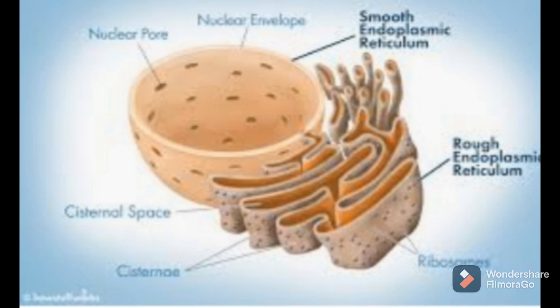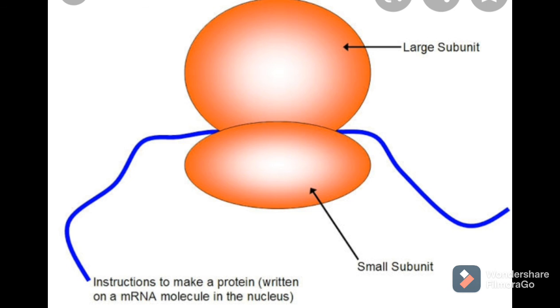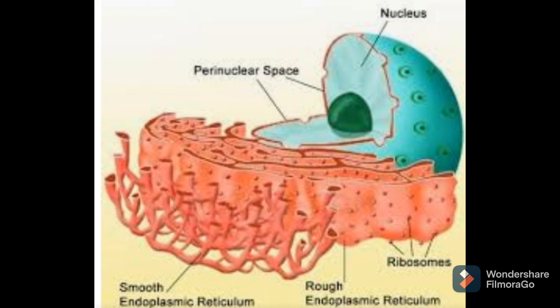In today's video lecture, we have discussed endoplasmic reticulum. What are the functions of endoplasmic reticulum? What is the structure of endoplasmic reticulum? Where is it found? And what are the two types of endoplasmic reticulum? We have discussed these in this video lecture. Tomorrow we will discuss ribosome. What is meant by ribosome? What is the structure of ribosome and what is its function? So I hope you got all the points. I hope you learned quite a lot about endoplasmic reticulum.